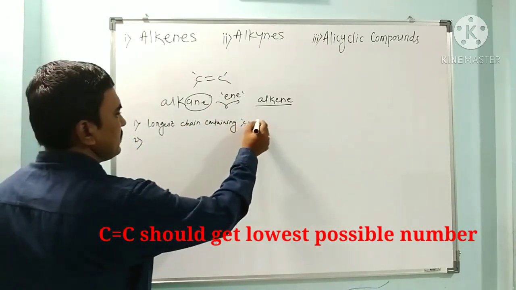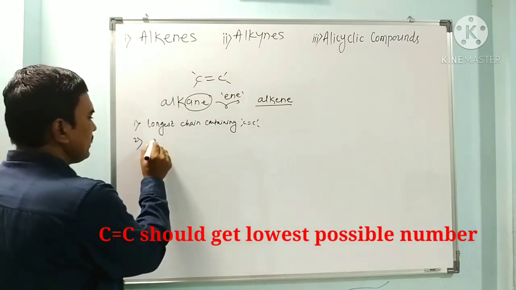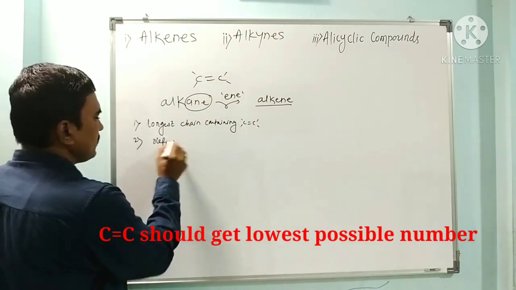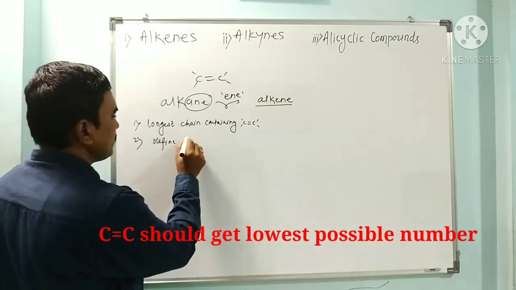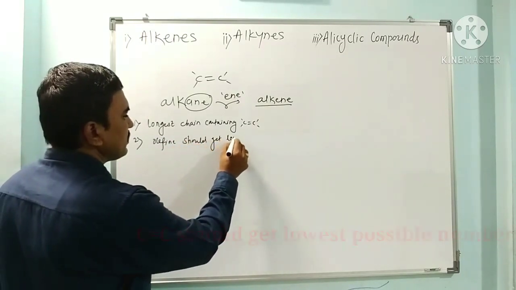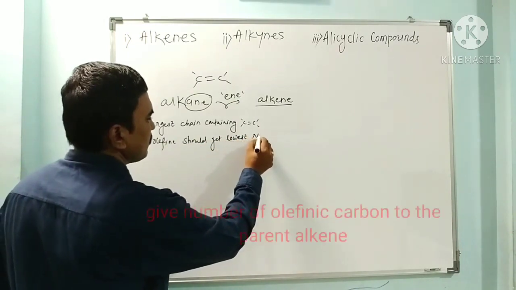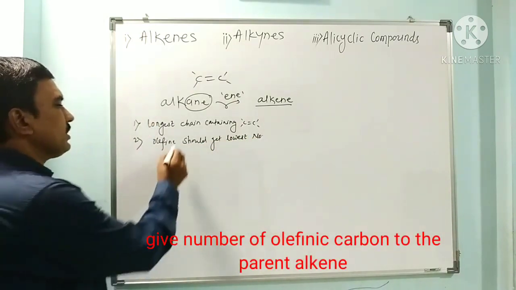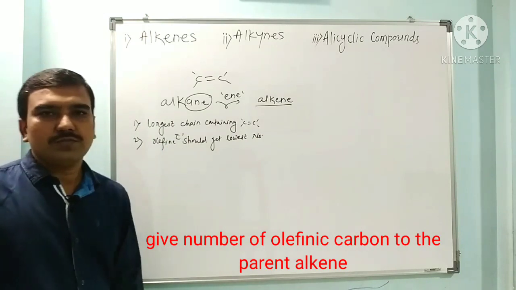So the olefinic carbon, that is the double bonded carbon, should get the lowest possible number.